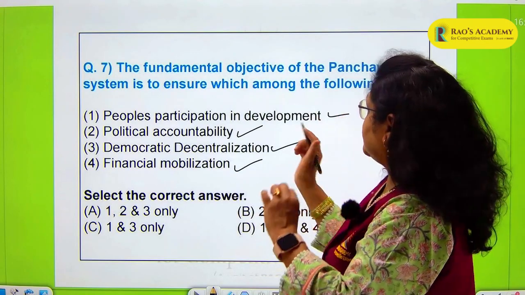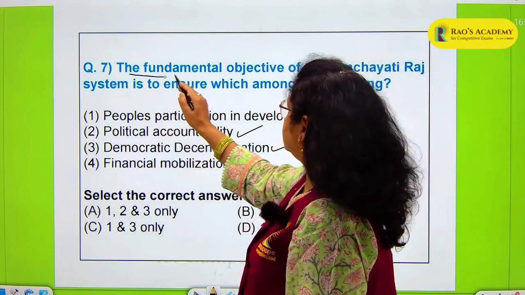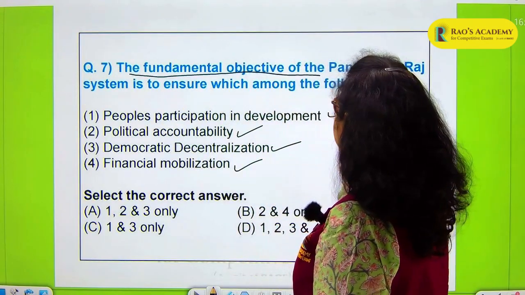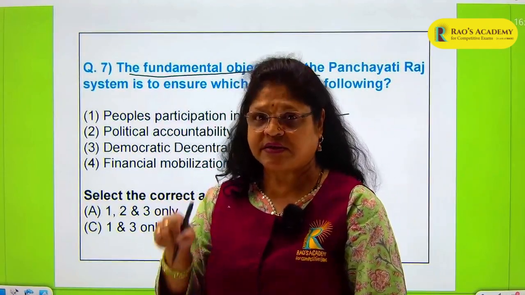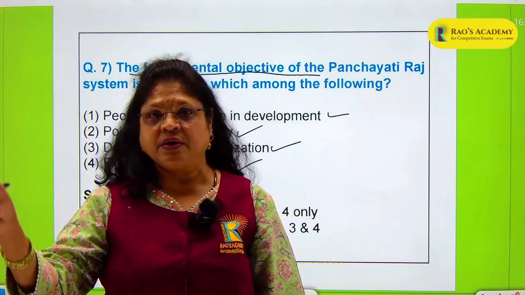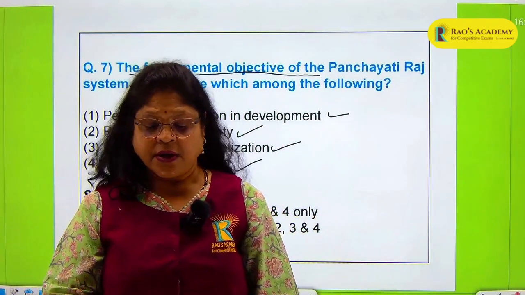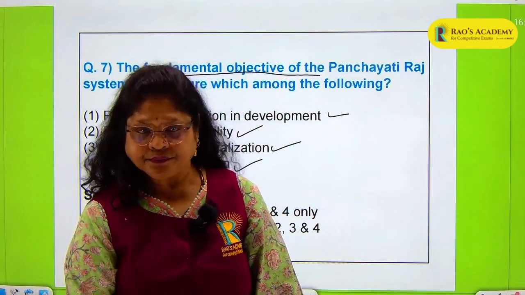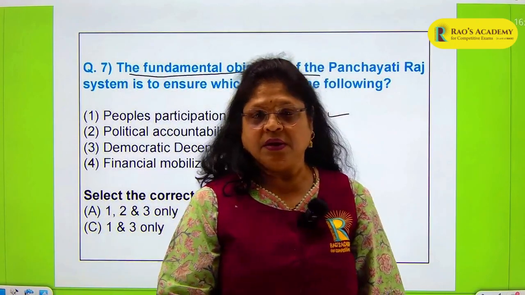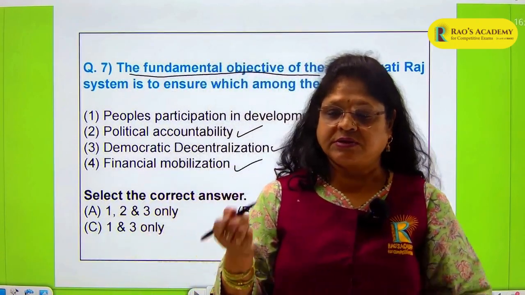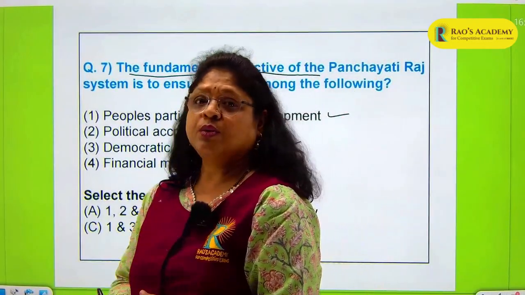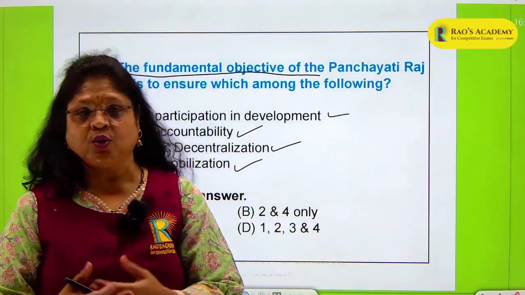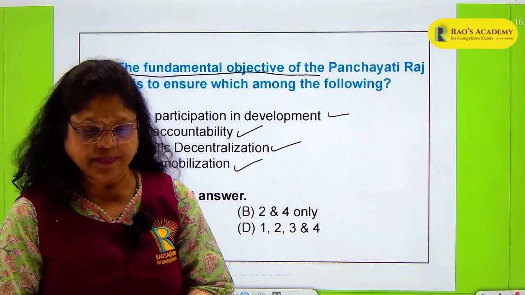But here the main thing that you have to focus on is the fundamental objective. What is the fundamental objective of Panchayati Raj? Why do we need to have local self-government? We already have a central government, we already have a state government. So why do you need another level of government? The main basic aim of the Panchayati Raj system in our country was to get people involved in their own development.